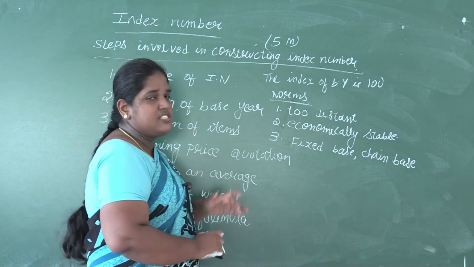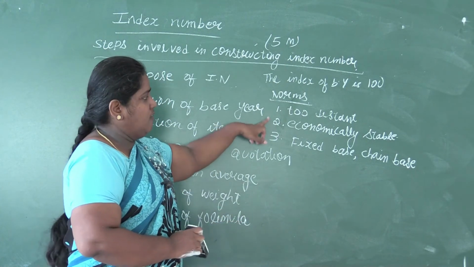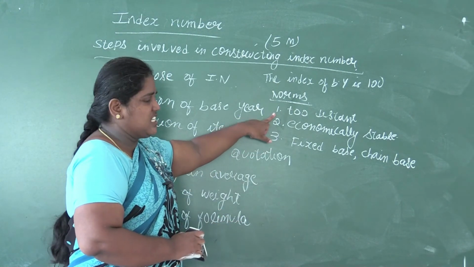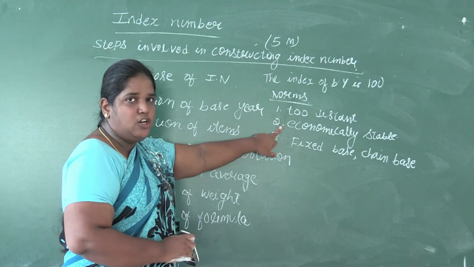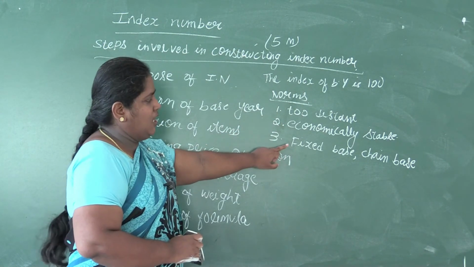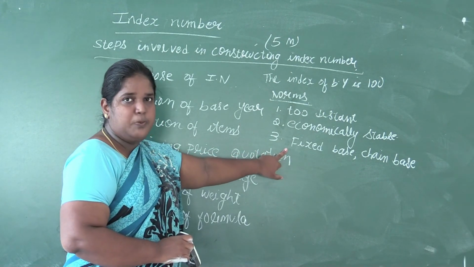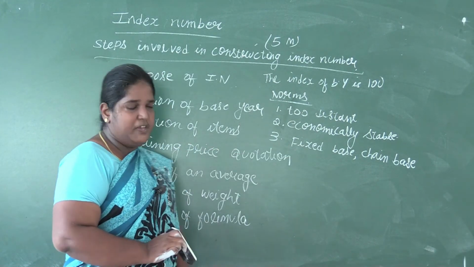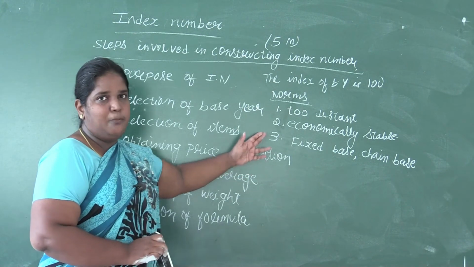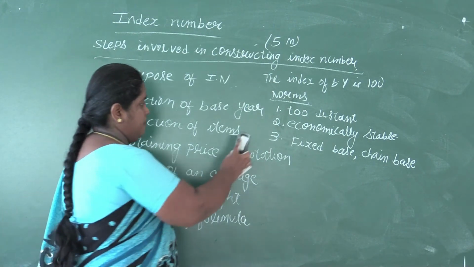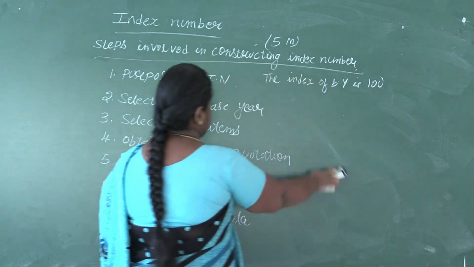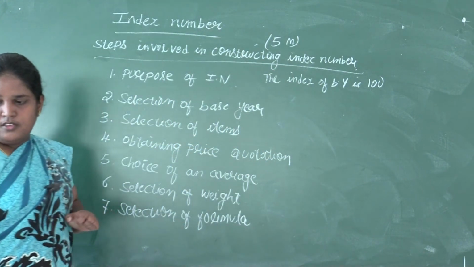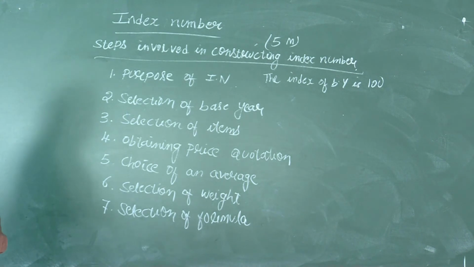All these 3 points are again asked in 2 marks: state the norms for selection of base year. We have 3 points: the base year selected should not be too distant in the past, it should be economically stable, and depending upon the situation, the base period should be fixed base or chain base. Any 2 points you can mention, you will get 2 marks. So this is regarding the selection of base year.